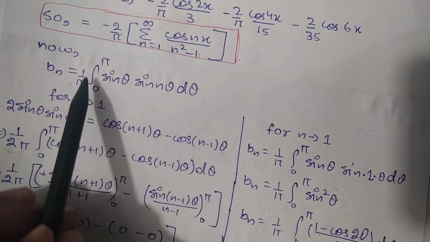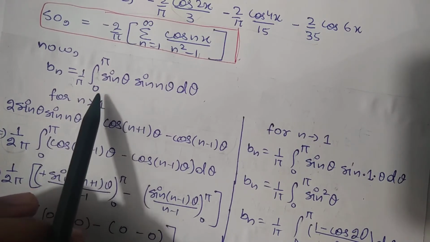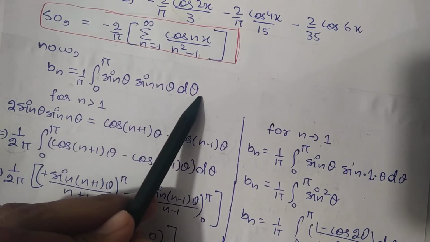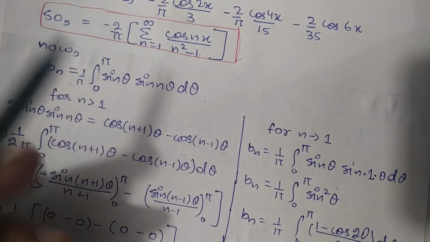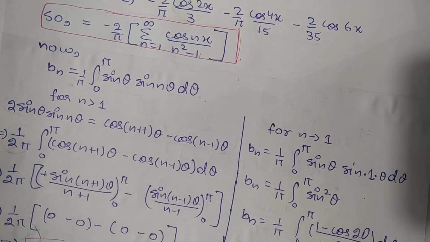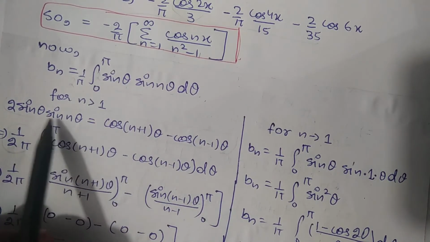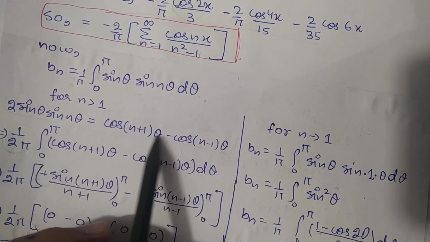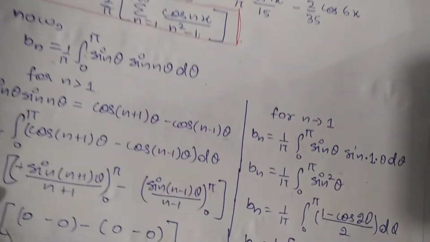Now students, how to calculate the value of bn? bn will be equals to 1 by pi, and integration of the same thing, that is sin theta and sin n theta d theta, or we can take sin x and sin nx dx also, but we can integrate by this formula also. Now we know that 2 sin theta sin n theta is cos (n plus 1) theta minus cos (n minus 1) theta. That is the formula.